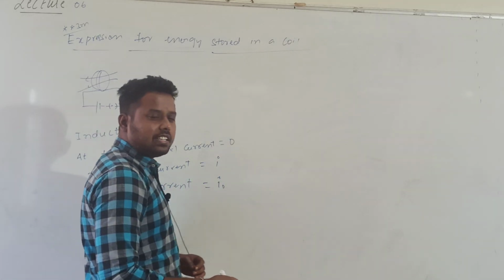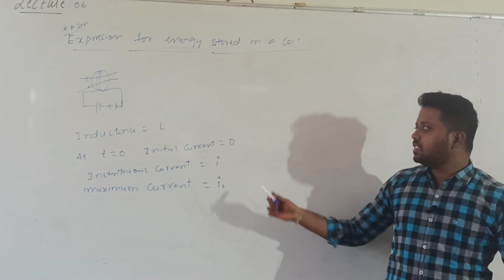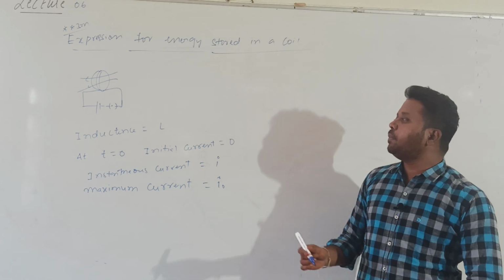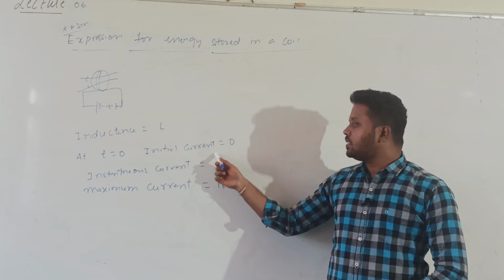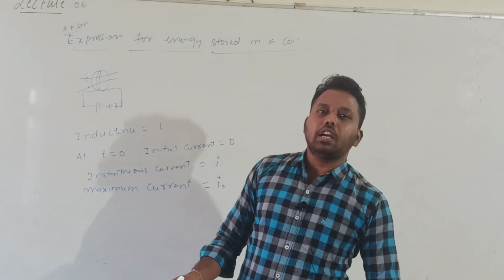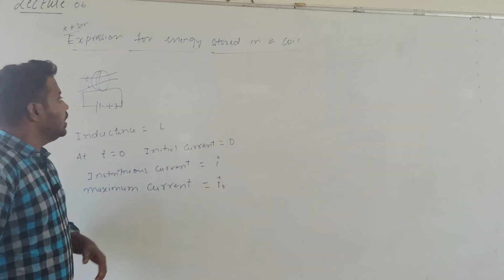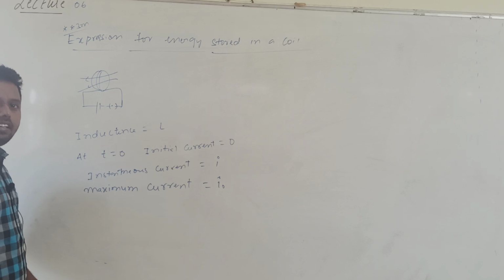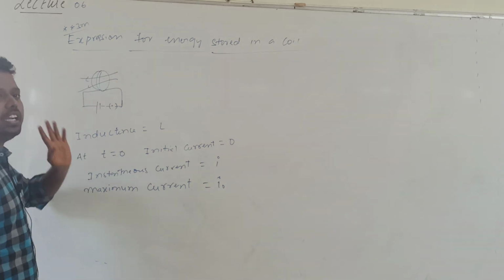So instantaneous current value is I and maximum current value is I0. Initial current value is 0. Now what happened? Current value is increasing from 0 to I0. In between, instantaneous current value is given by I. Whenever current in the coil is increasing from 0 to I0, the flux linked with the coil will be increasing. Because the flux linked with the coil is increasing, an induced EMF will develop.